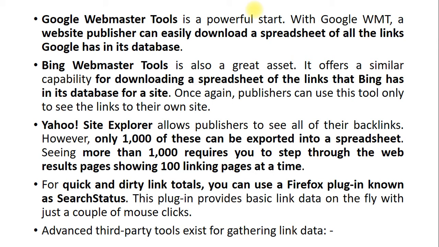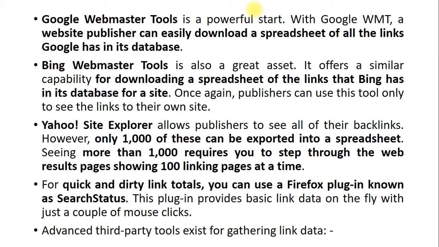Using Yahoo, you are able to get 1000 exported links into the spreadsheet. So seeing more than 1000 requires you to step through the web result pages. It shows 100 links per page at a time.